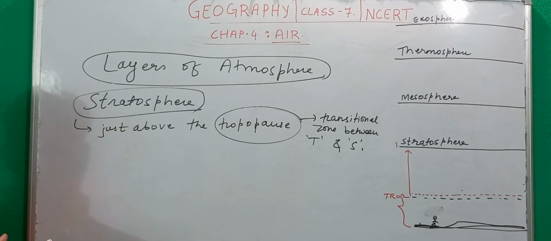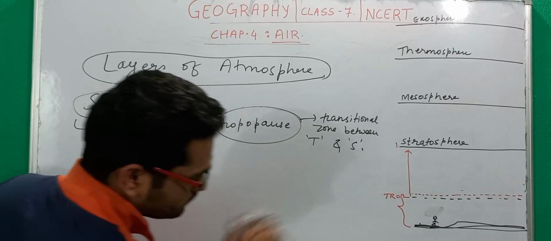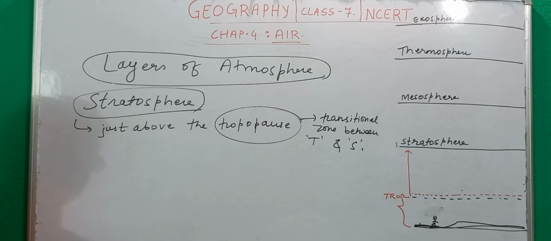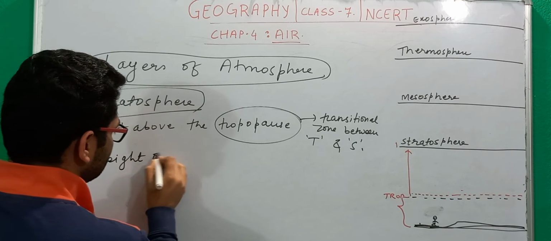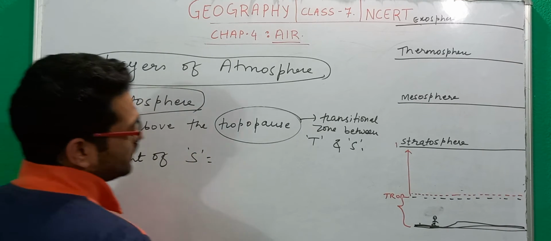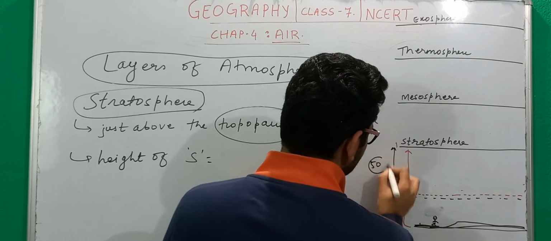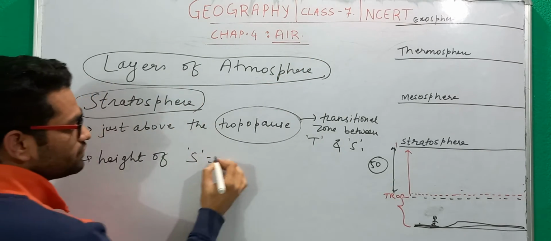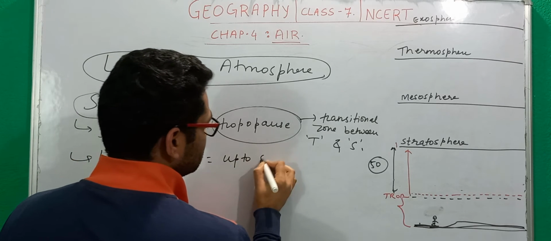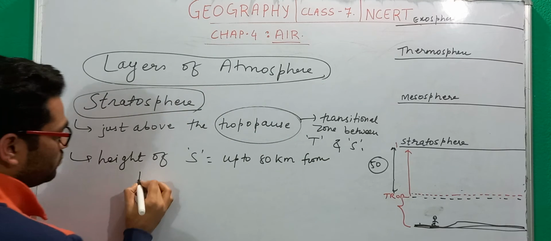Then when we talk about the height of a stratosphere, you will find that this height will go up to 50 kilometer from the tropopause.